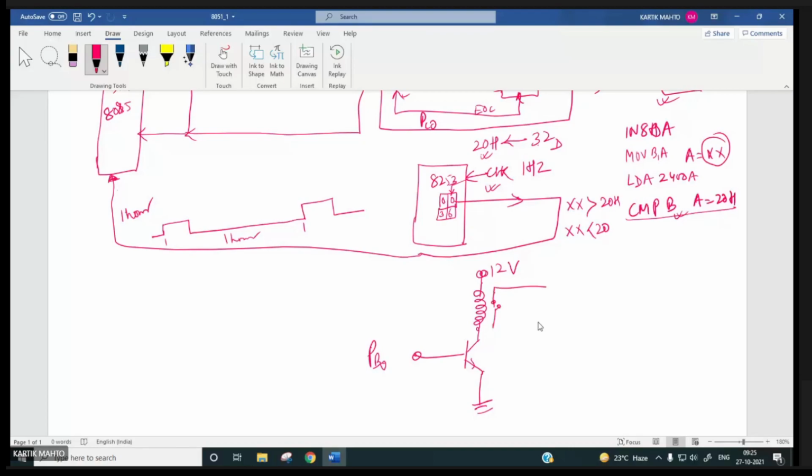Some contacts are normally open, some contacts are normally closed, right? So when this relay coil is energized, what will happen? This normally open contact will become closed, and this normally closed contact becomes open, like this.